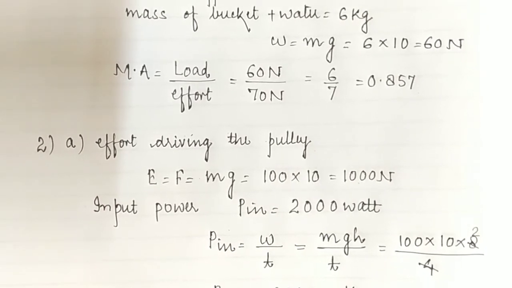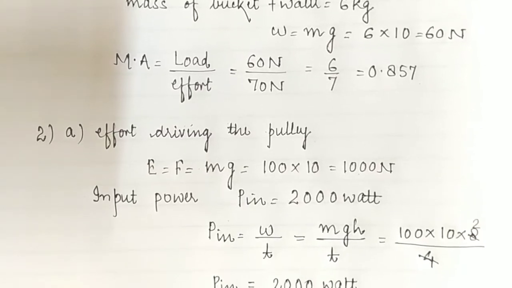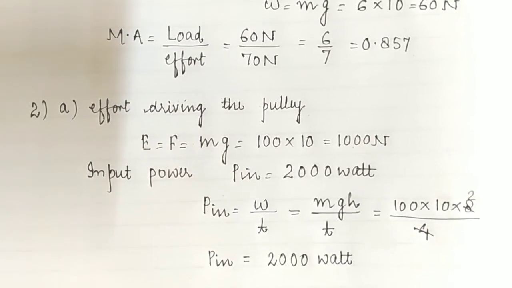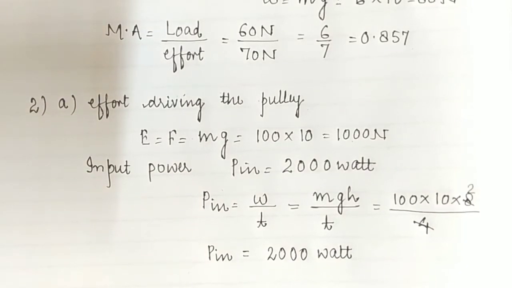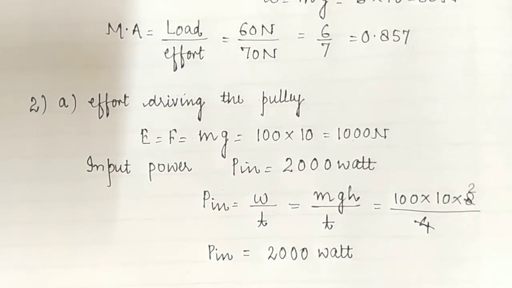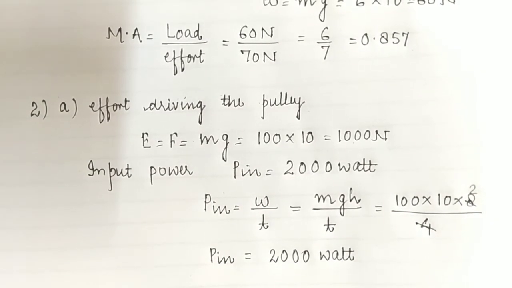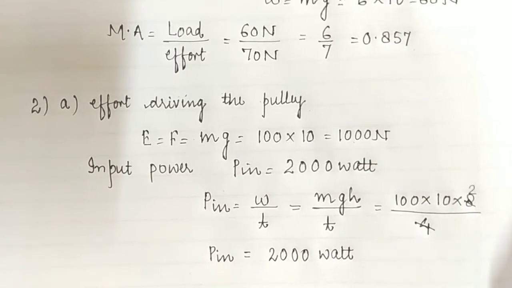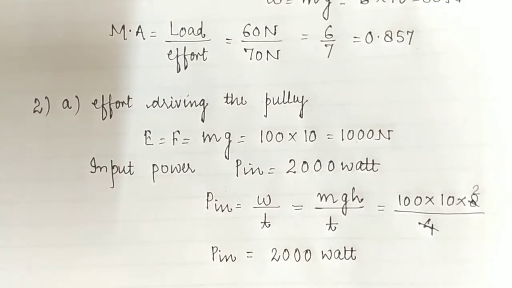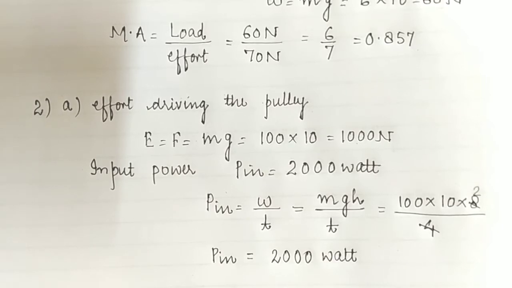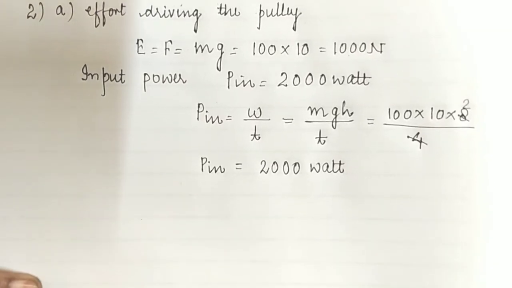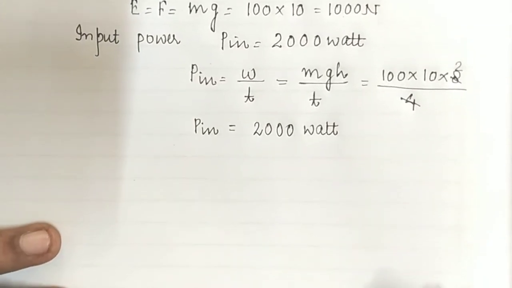So now our biggest task is that, as we have calculated the input power of the pulley, children, now it's our task to calculate the efficiency of the pulley. What will be the efficiency of the pulley in this particular condition? In order to find out the efficiency of the pulley, first we have to know the mechanical advantage, and also we have to know the velocity ratio. Then only we will calculate the efficiency of the pulley. So children, let's start to proceed.